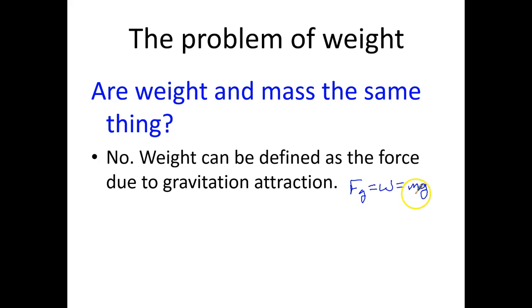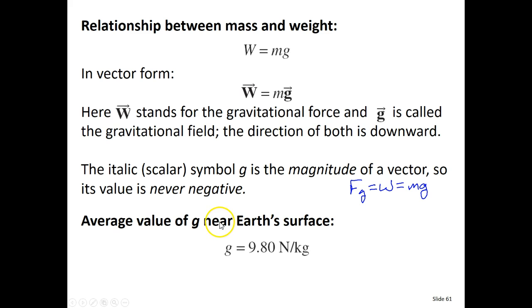Mass will not change. It does not matter where you go unless you lose or gain a body part. For example, if you get a haircut, you're going to lose some mass. But if you don't do that and you go from here to the moon, your mass would stay the same. Your weight, though, would change. So there's our equation: weight is equal to mass times gravity.